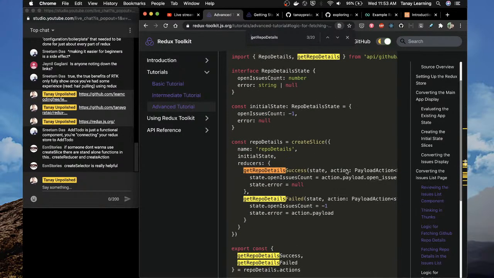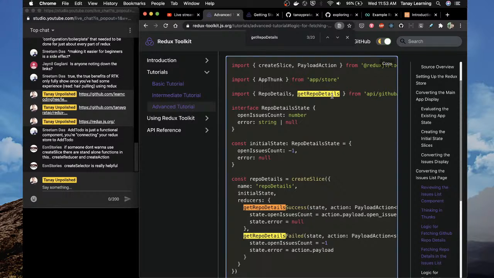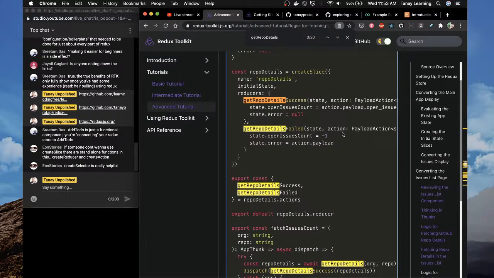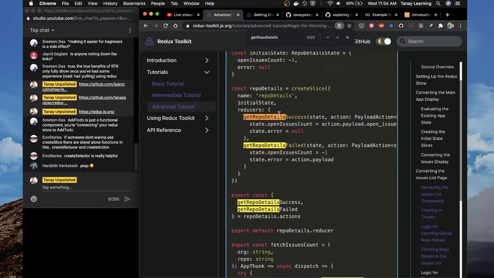Got it. So suppose for our understanding right now, if you are listening still, I don't know if anyone is there. Is anyone there? There are people. So suppose this is an API call which gets details of repo. This is just a GitHub API call. Don't worry about what it is, how it is. In that case, what you are doing is you are creating reducers for success and for failed.